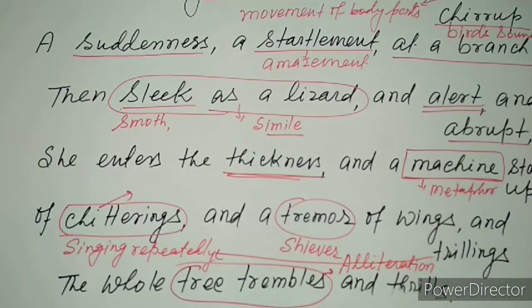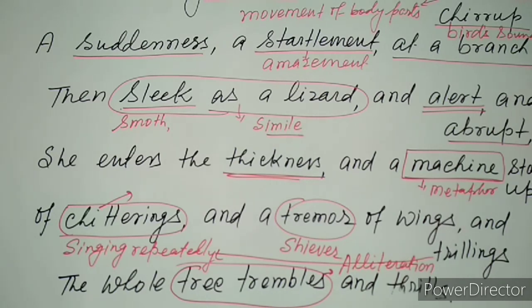In this way we can conclude this particular part by saying that the bird, as sleek or smooth as a lizard, alert, cautious, and at the same time very abrupt, meaning an unexpected movement, enters the deeper or thicker part of the branch, and as she enters the thickness of the branch, her babies start chittering, flapping their wings, and shivering.